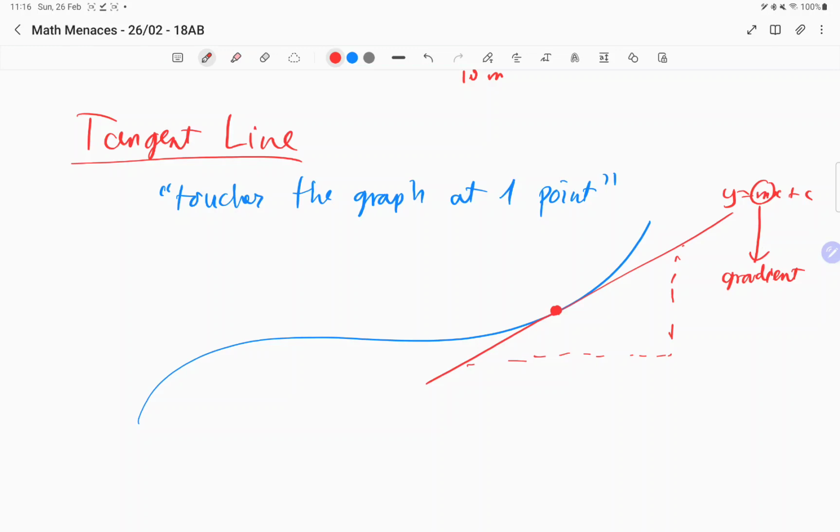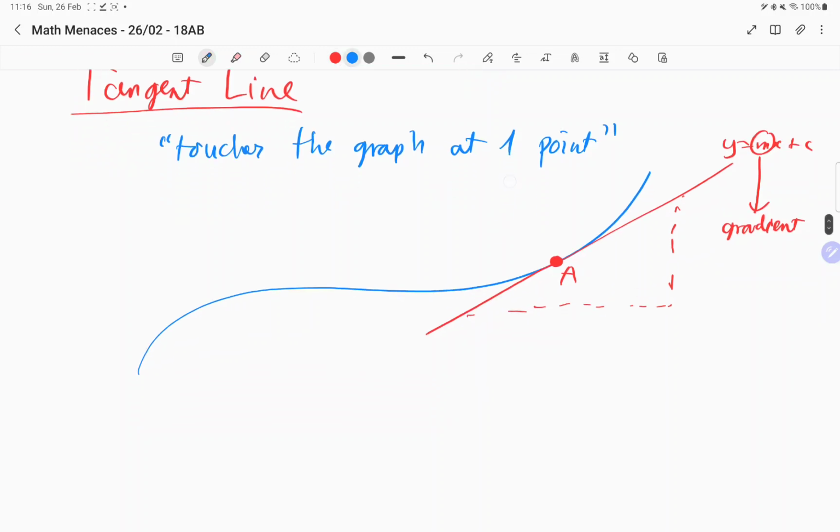Now I'll teach you guys the next concept that is a little bit more abstract. What does it mean by the gradient of the tangent line at the point A? Right? What does it mean? The concept here is called instantaneous rate of change. I actually skipped a chapter. Chapter 7 is when you learn about instantaneous rate of change. But surely you guys can get this one by itself.